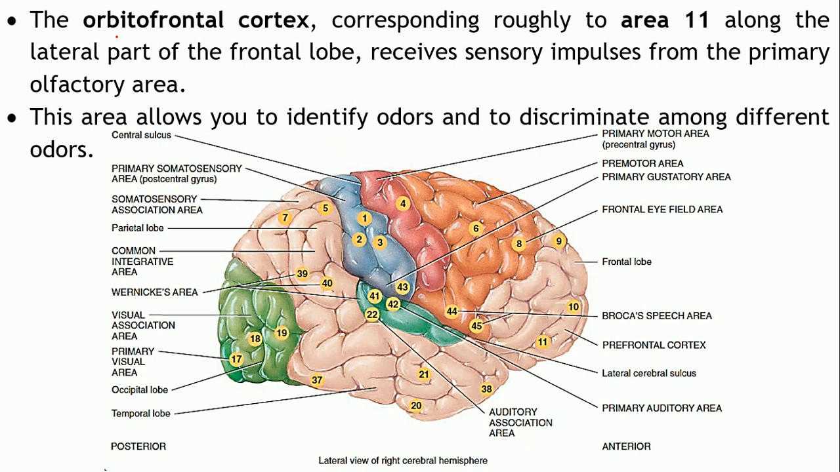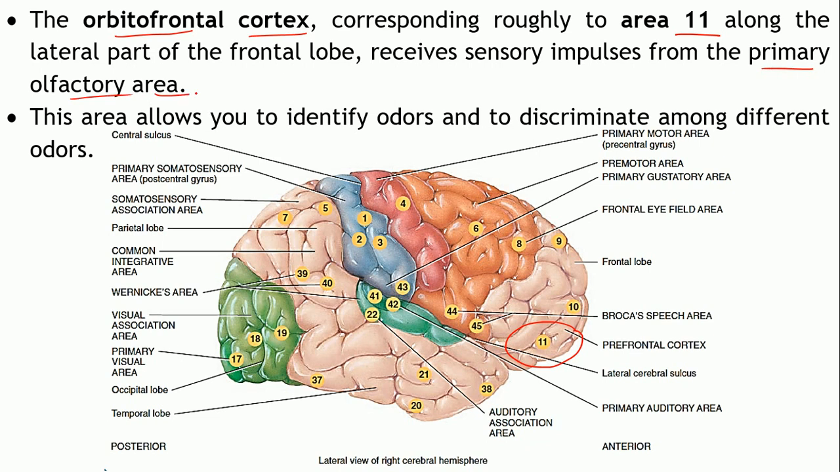Next area is the orbitofrontal cortex. Now this roughly corresponds to area number 11. That is somewhere over here, along the lateral part of the frontal lobe. So this will receive the impulses from the primary olfactory area.